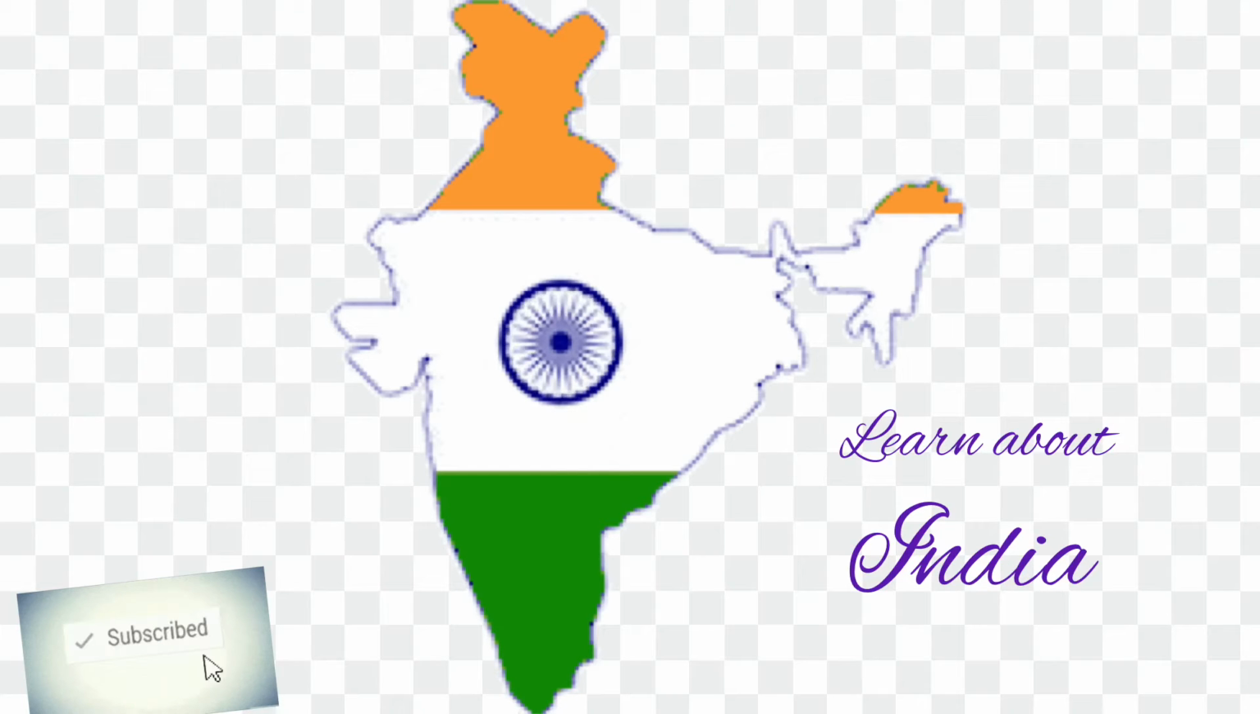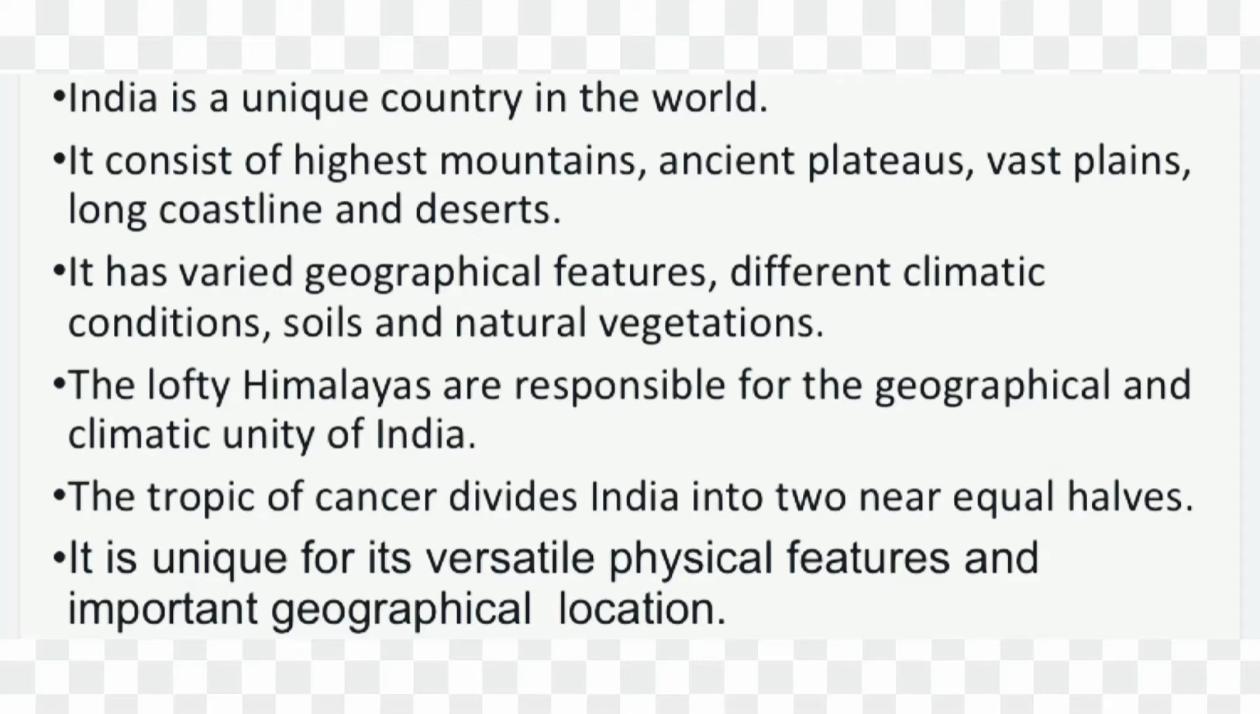About India. India is a unique country in the world. It consists of highest mountains, ancient plateaus, vast plains, long coastline and deserts. It has varied geographical features, different climatic conditions, soils and natural vegetations.